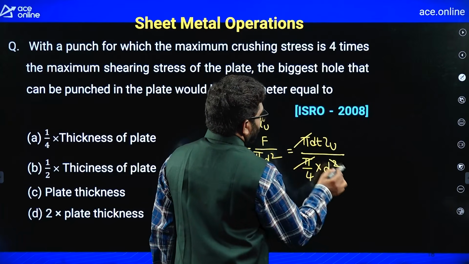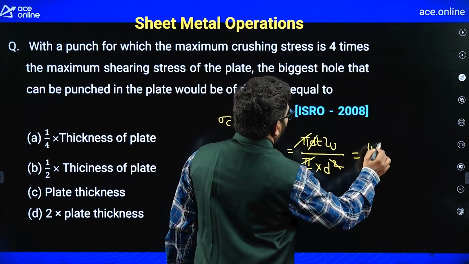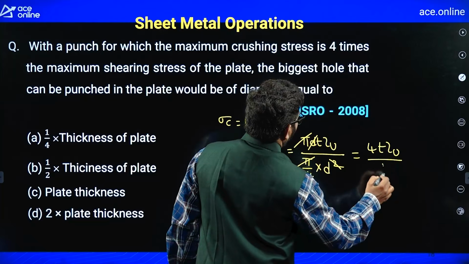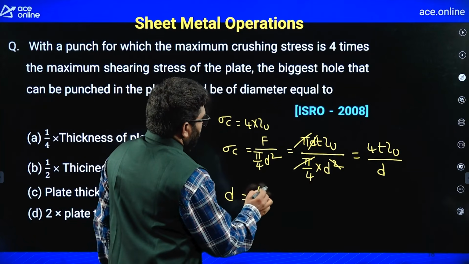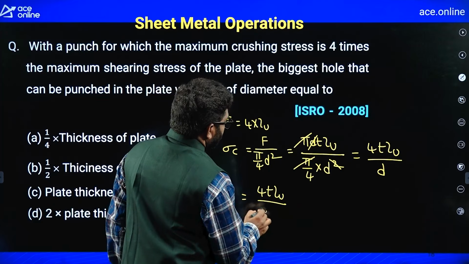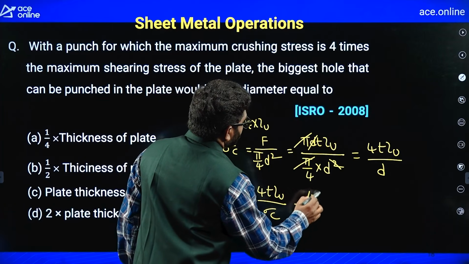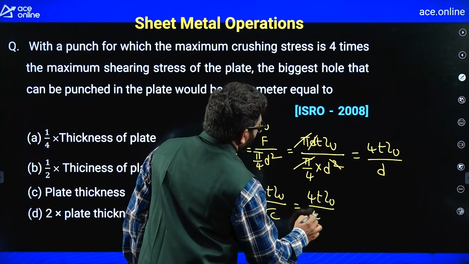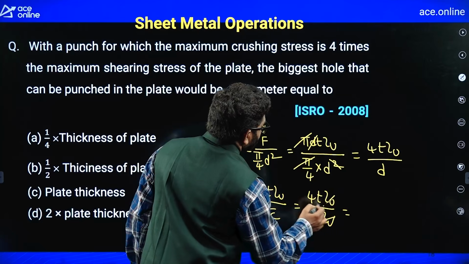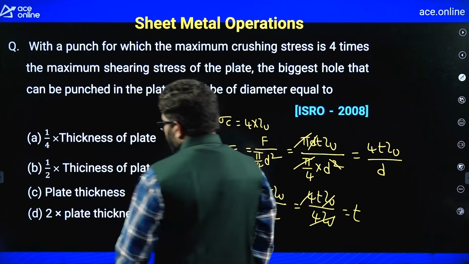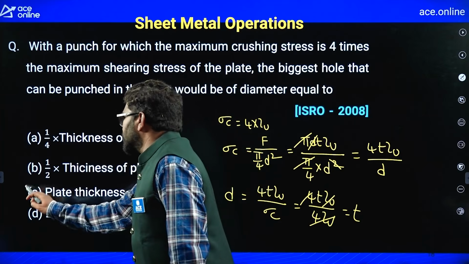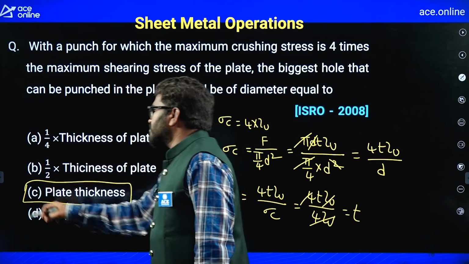This one cancels, this one cancels, 4t tau u by d. Now you take d this side, common, 4t tau u by sigma c. So sigma c is equal to 4 times tau u. So this one cancels, d is equal to the sheet thickness you will get, plate thickness. So C is the correct answer for this question.